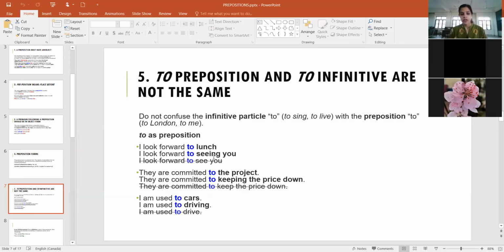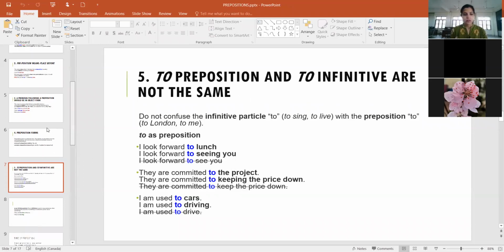वो incorrect होगा. So they are committed to the project or they are committed to keeping the price down. I am used to driving. I am used to cars. Right? So I am used to drive is incorrect. This sentence is incorrect. Similarly, I look forward to see you is incorrect.